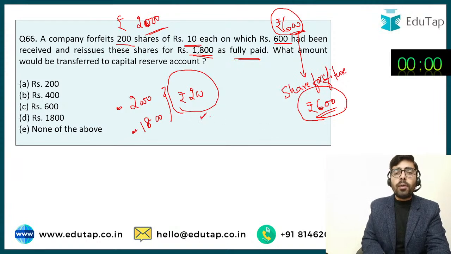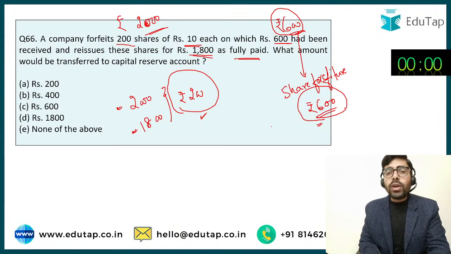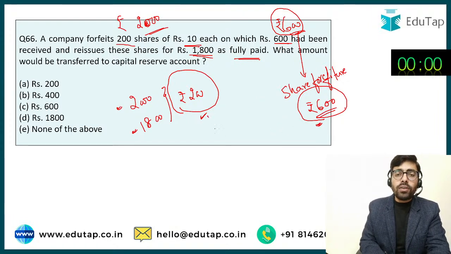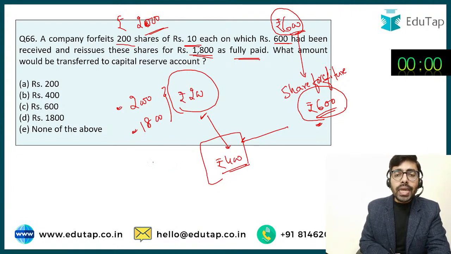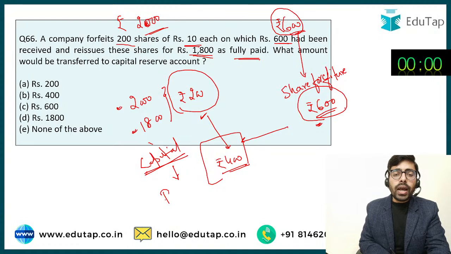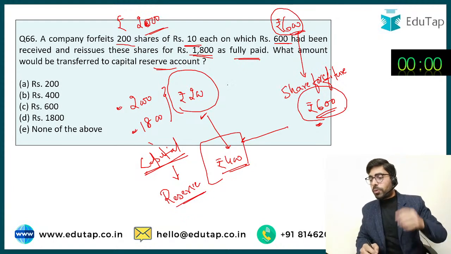Now both these amounts belong to these shares only. So why not adjust these two amounts? Rupees 600 is the profit and rupees 200 is the loss. So net it is going to be rupees 400. Net rupees 400 is going to be the ultimate gain, the capital profit which the company has made. And this capital profit is transferred to an account which is referred to as capital reserve account. So this is transferred to a capital reserve account. So answer should be option number B.